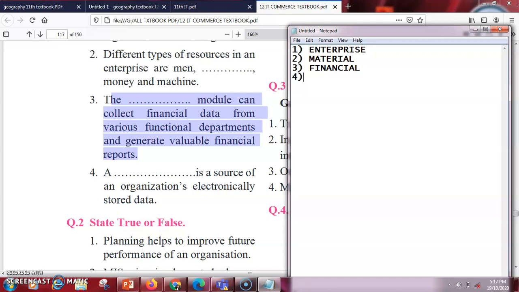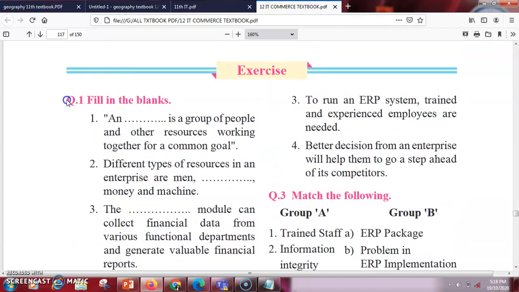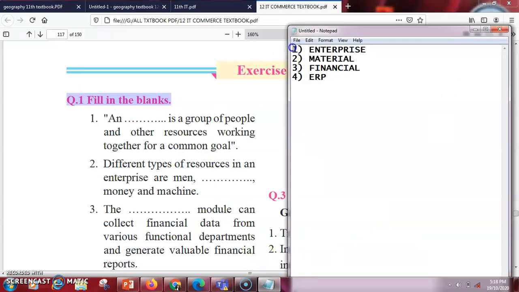So here we have a dash is a source of organization's electronically stored data. So this is ERP. So ERP is only the source in which we can electronically store a data. So that is enterprise resource planning. It is basically a system which helps us to store the data. So this is all about the first part of your exercise. Now let us come to the second part.